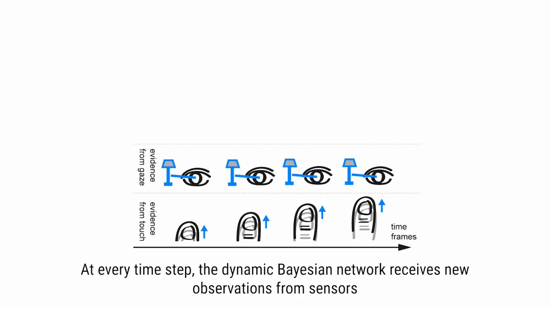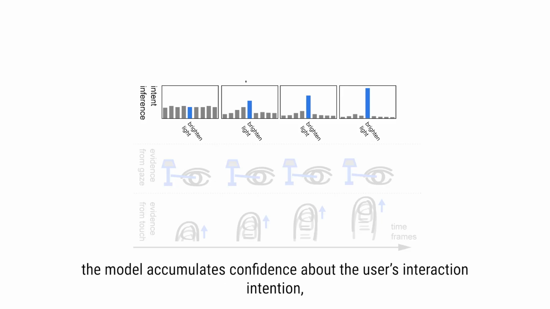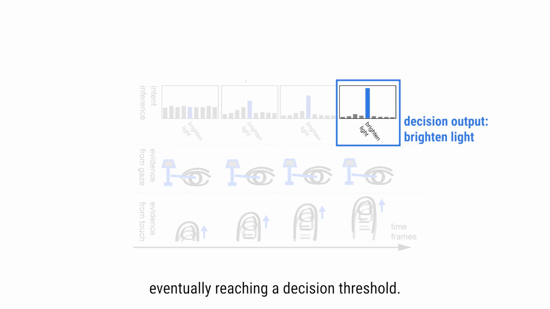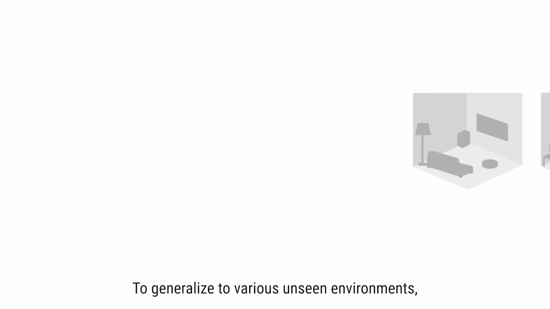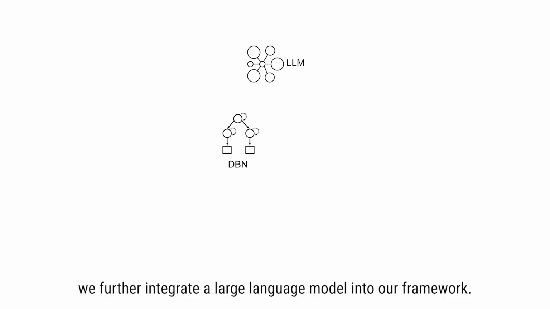At every time step, the dynamic Bayesian network receives new observations from sensors and updates its inference of the hidden states. As it gradually collects evidence over time, the model accumulates confidence about the user's interaction intention, eventually reaching the decision threshold. To generalize to various unseen environments, we further integrate a large language model into our framework.